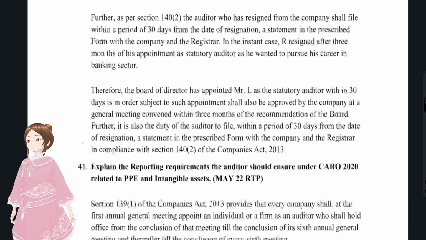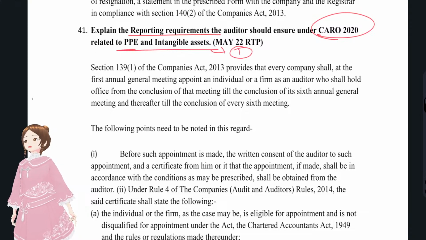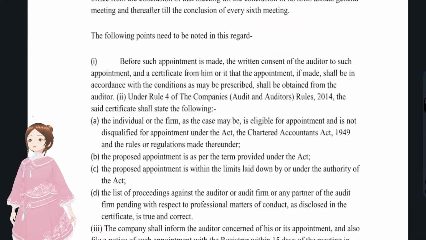That's it. Now we'll discuss question number 41, that is, explain the reporting requirements that the auditor should ensure under CARO 2020 related to PPE and intangible assets. That is clause number 1. But I think the answer with regards to this is wrong. Now we'll discuss it in CARO 2020 here.